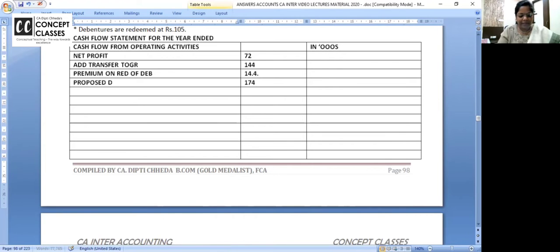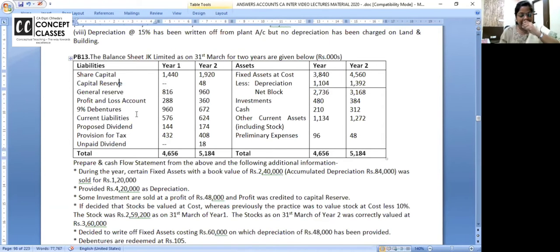Proposed dividend, I am writing CY, current year. This is the proposed dividend of the current year. So what will you do with 174? Add back. Now see, last year's dividend 144 is paid, outflow. But out of that 18 is still unpaid. So how much cash is paid?